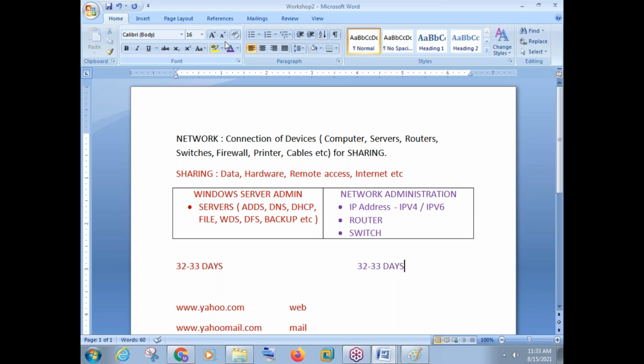And without this knowledge, if you just go and directly start cloud computing, then in cricket terminology, we say bouncer. Everything will be like a bouncer. Everything will just go above your head.